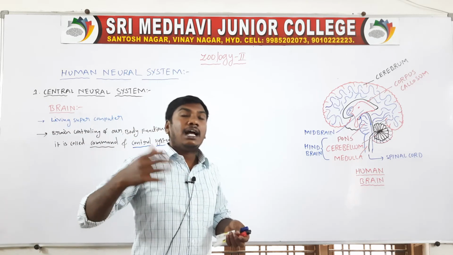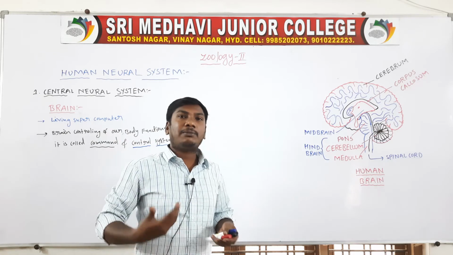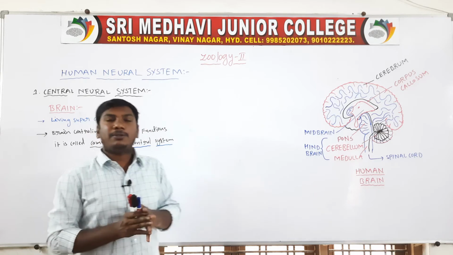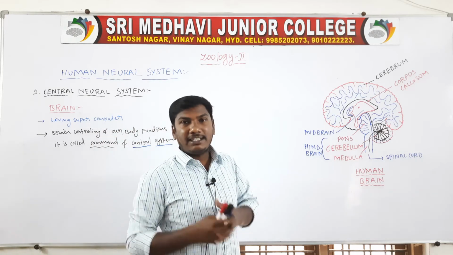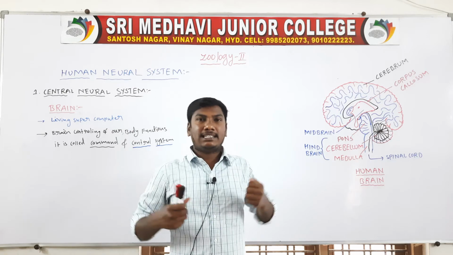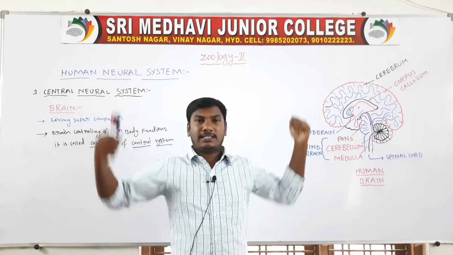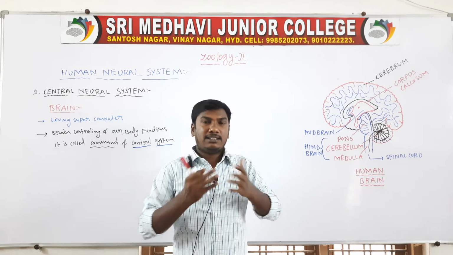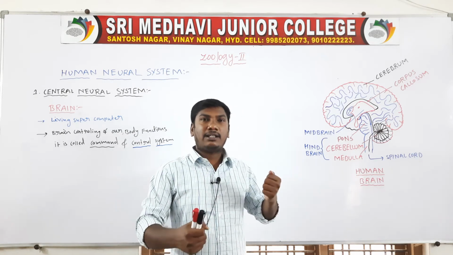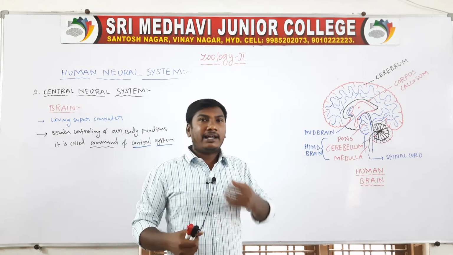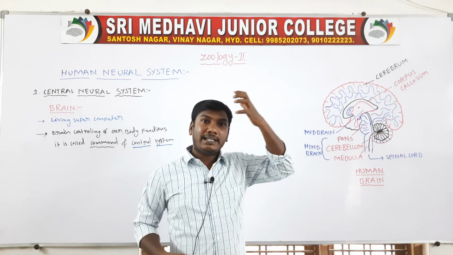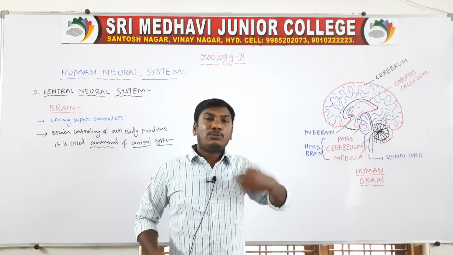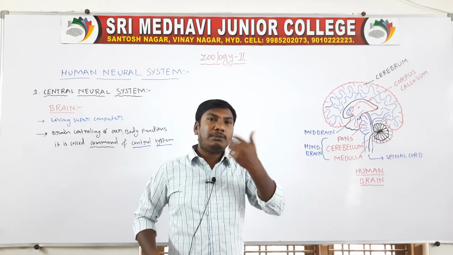Command and control system means our total body functions are controlled by the nervous system, with coordination of the different systems. For example, when I exercise, after a few minutes the respiration process increases, because the brain increases respiration so our body takes in more oxygen.